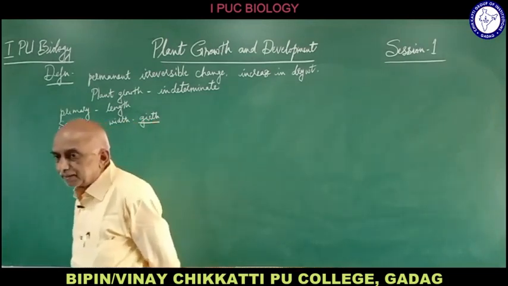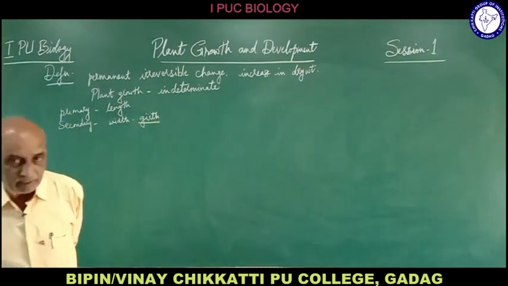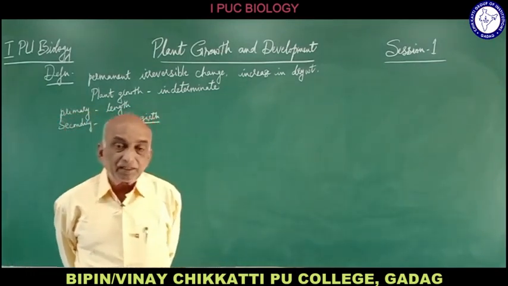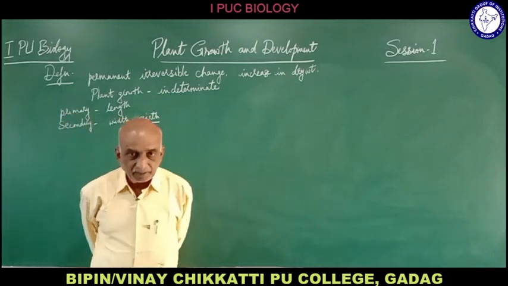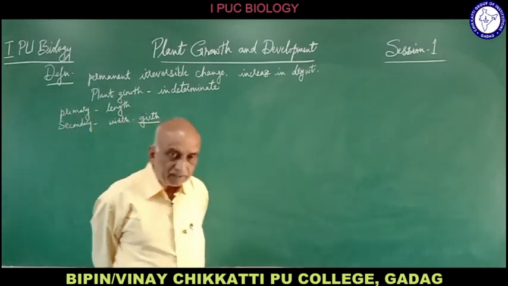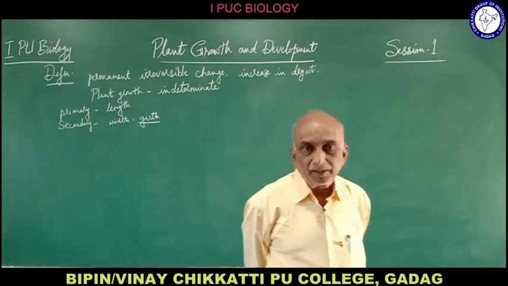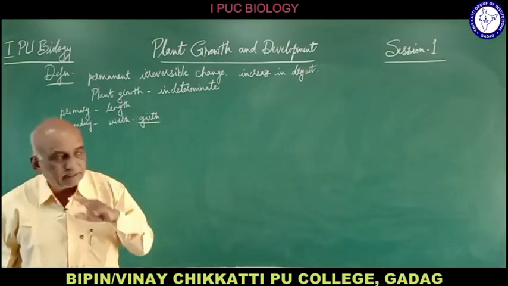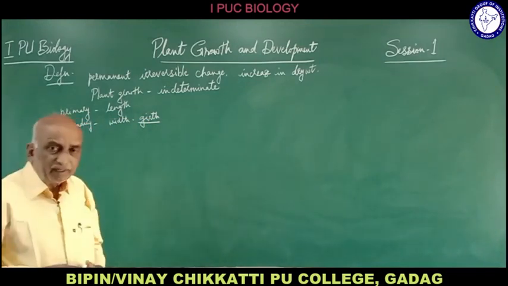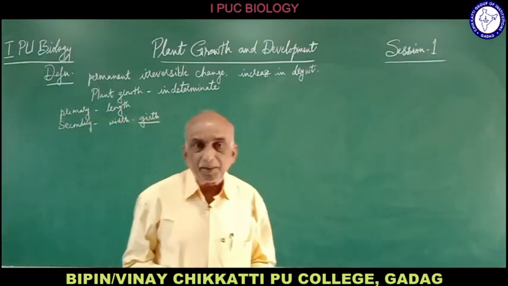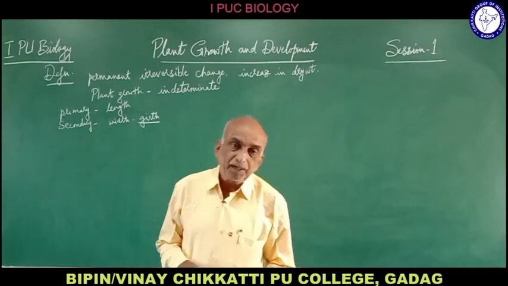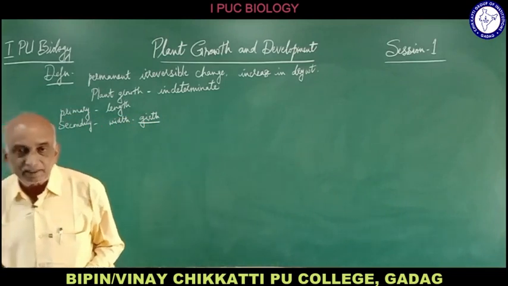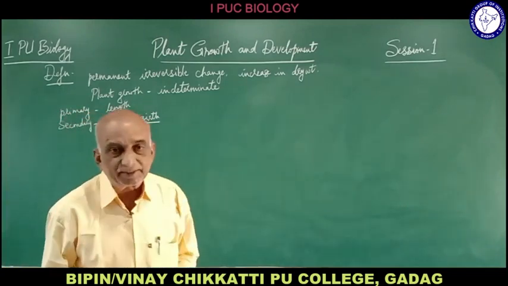The stem remains almost uniform, and there may be a slight increase, and that is because of the enlargement of the existing tissues. For example, if you take a coconut plant or even sugar cane, jowar or maize, the stem will remain the same when the plant is young, and even when the plant grows tall, several feet or several meters in height, the stem will never increase in size.